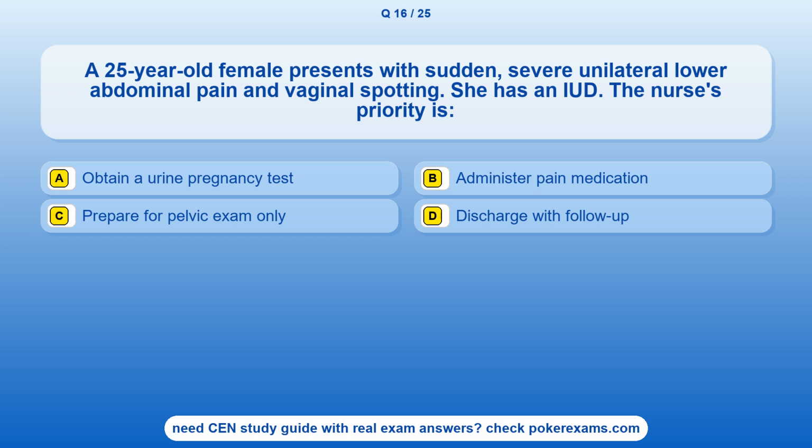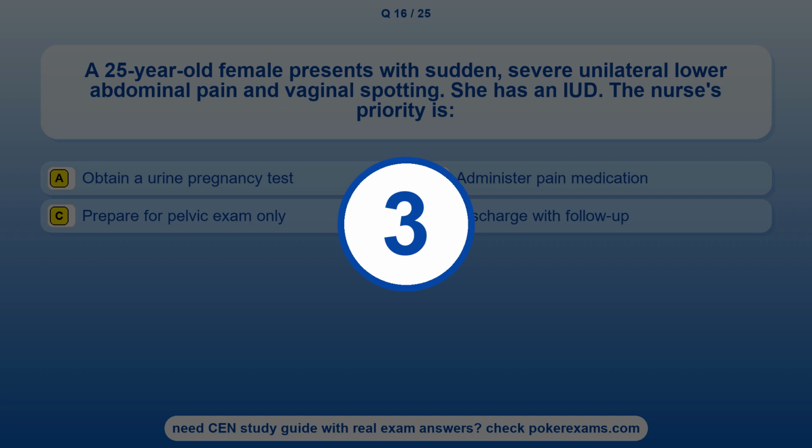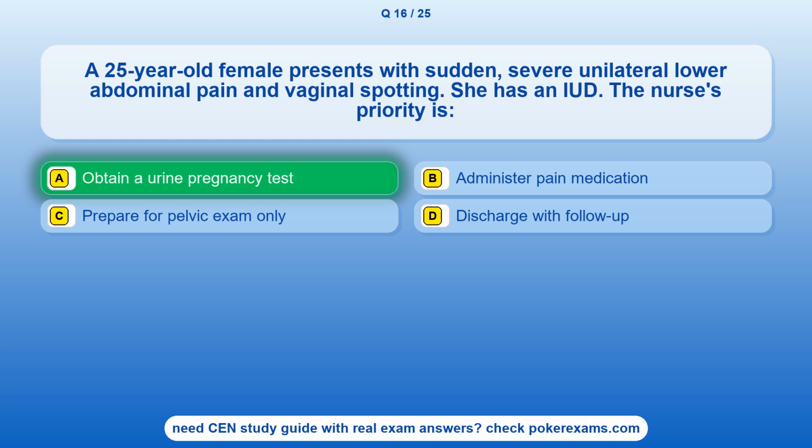Obtain a urine pregnancy test. Option B. Administer pain medication. Option C. Prepare for pelvic exam only. Option D. Discharge with follow-up. The correct answer is option A. Obtain a urine pregnancy test.